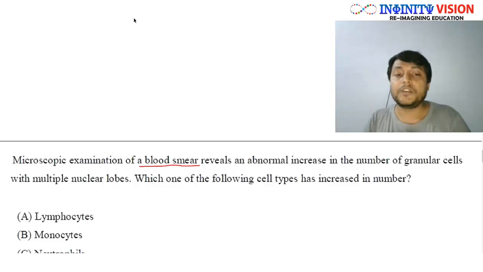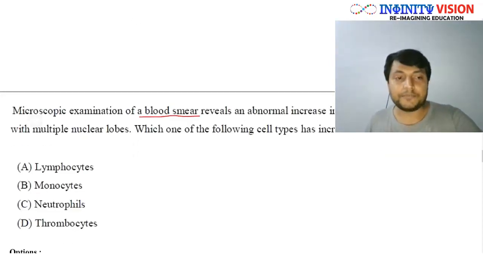Now the question says, which one of the following cell type has increased. So basically they are asking which cell has granular cytoplasm with multiple nuclear lobes. That's it, simple. Okay, they are asking the morphology. Well, the options say lymphocyte, monocyte, neutrophil, and thrombocytes.